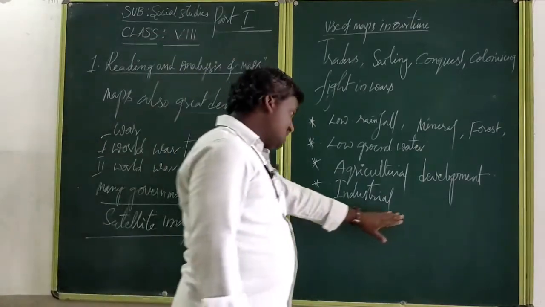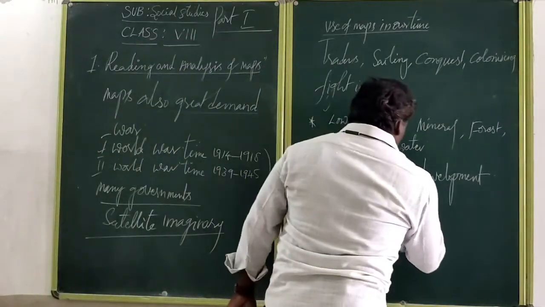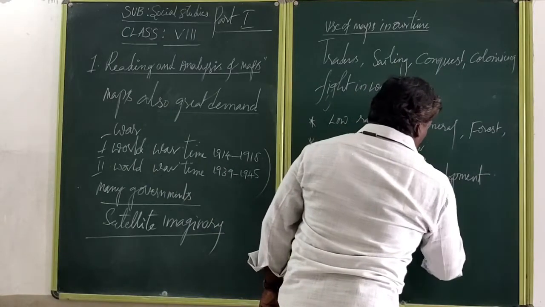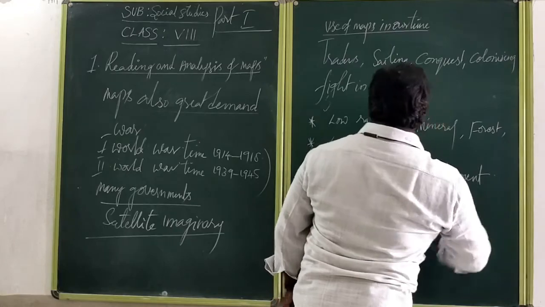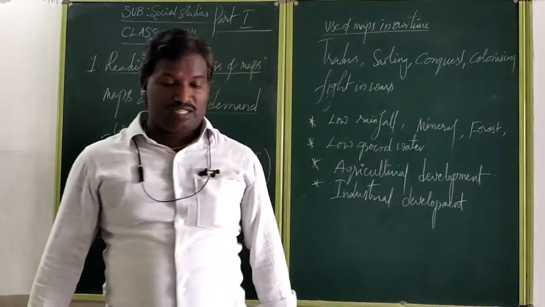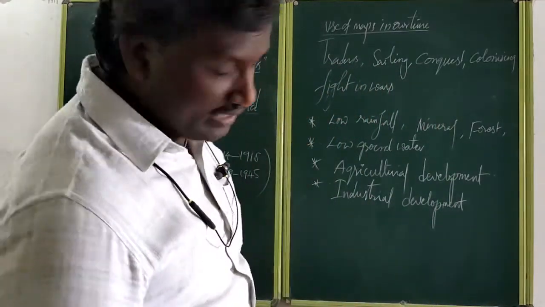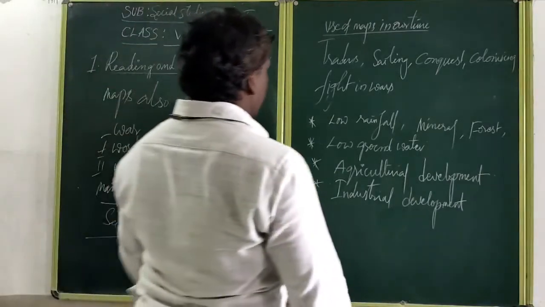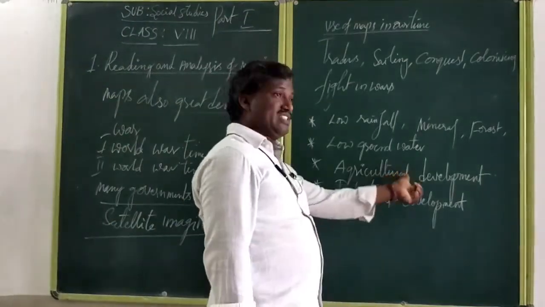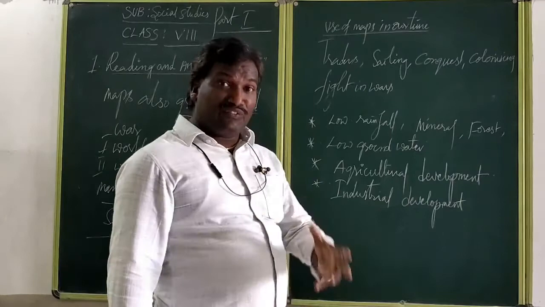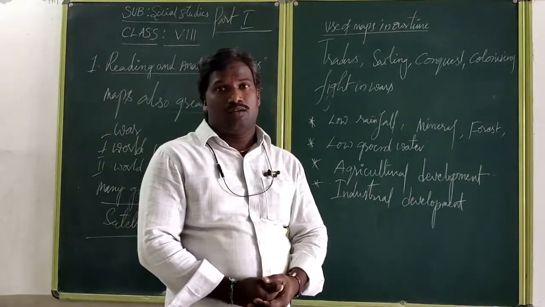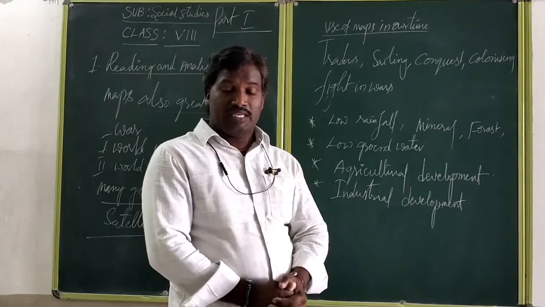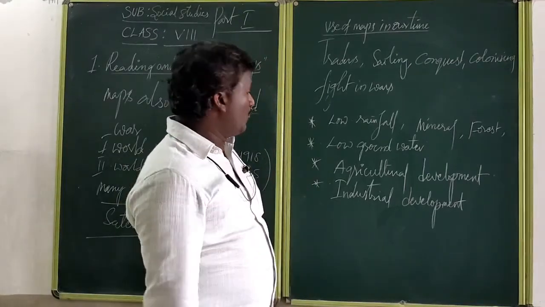For industrial development we can follow the map. Not only agriculture and industrial development, but also building roads, schools and hospitals. In older days there were not this many hospital facilities and schools. Nowadays infrastructure development is moving rapidly in India.